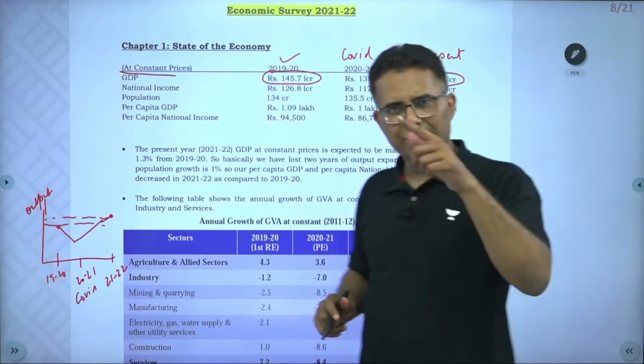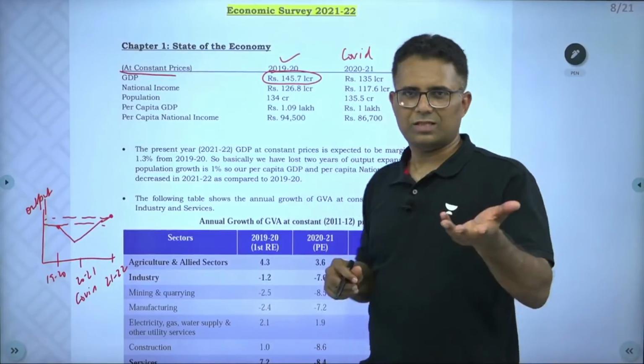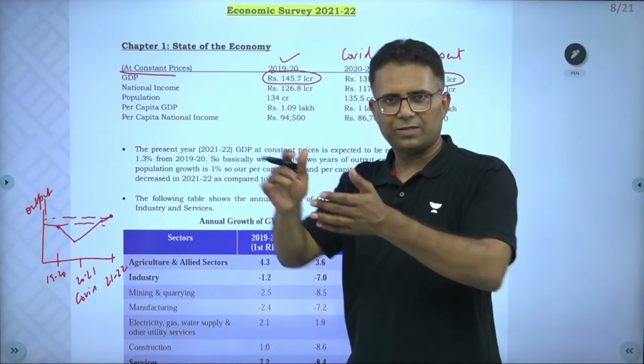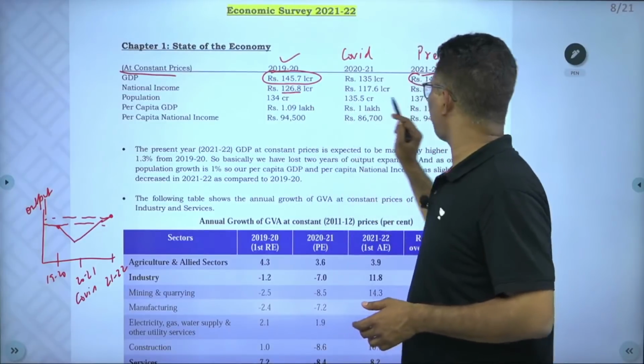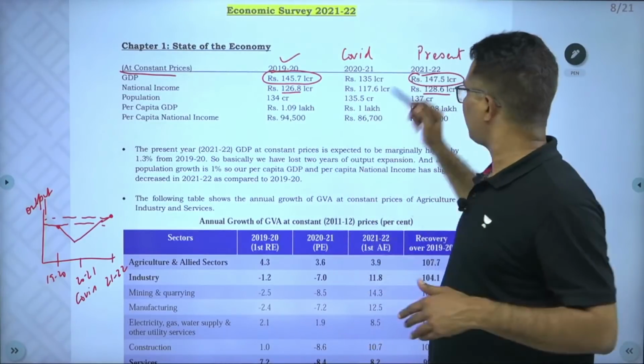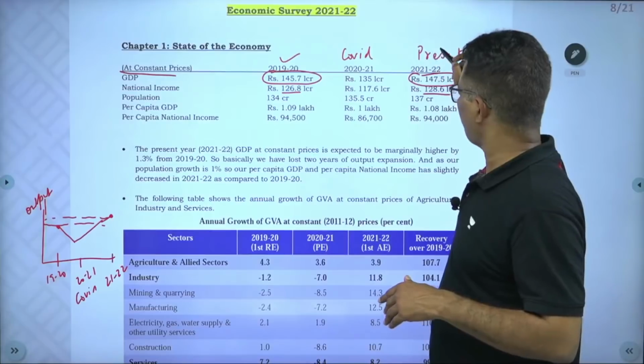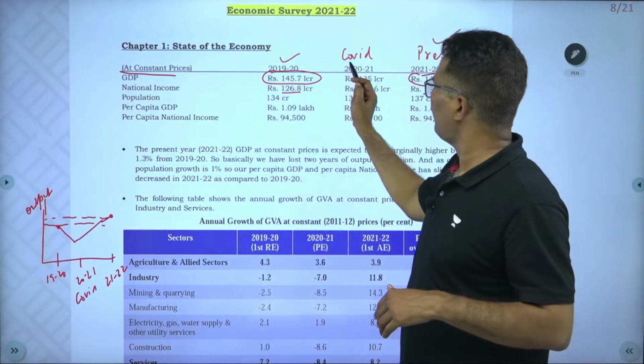Is national income higher? Yes, national income, because GDP and national income follow the same trend. So, national income is 126 lakh crore, 128 lakh crore. So, national income and GDP in the present year 21 is higher than the pre-pandemic level.